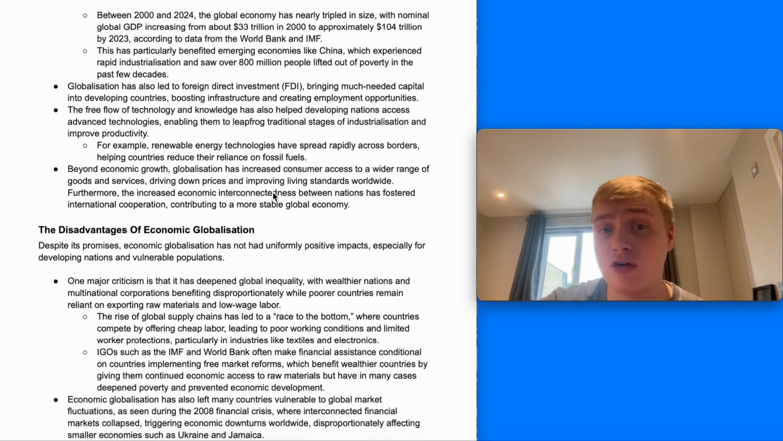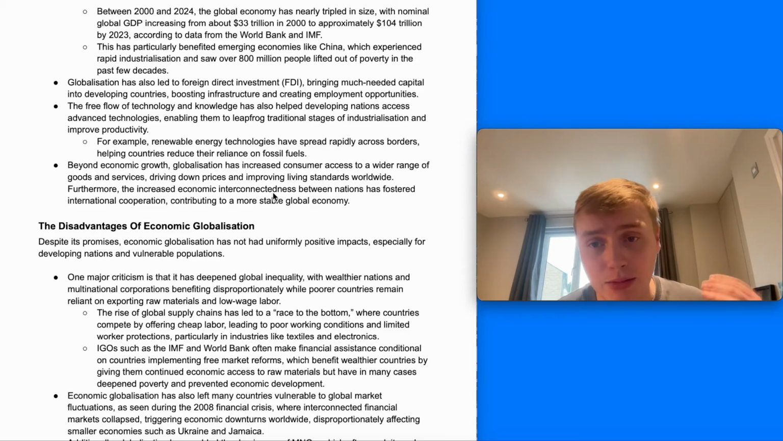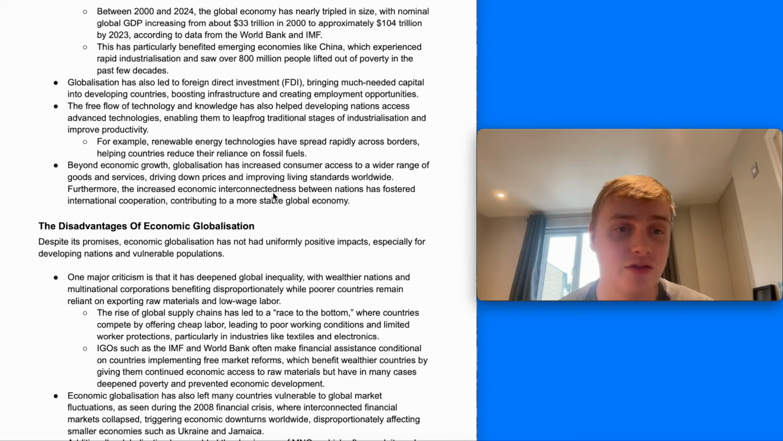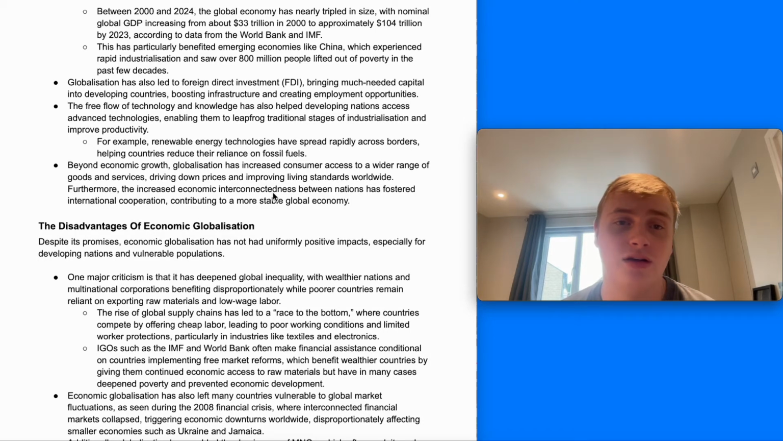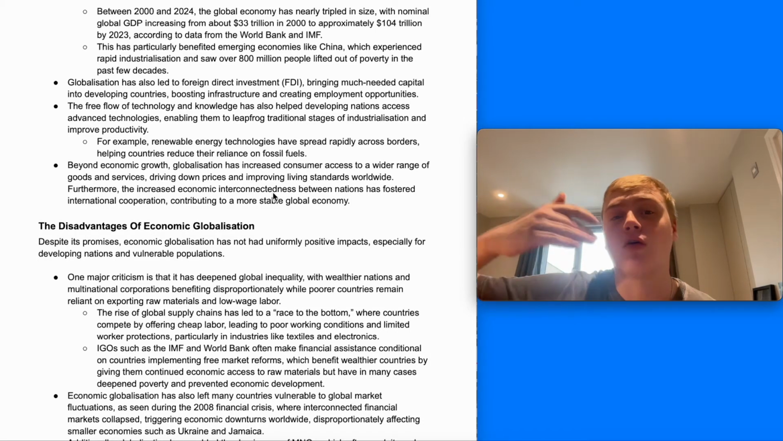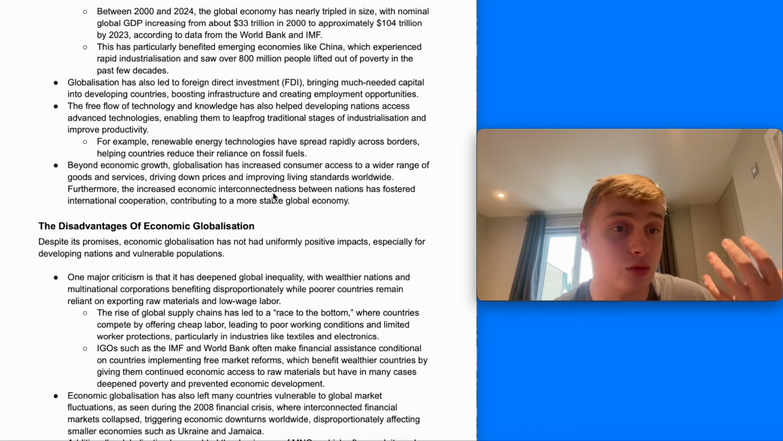It's also led to foreign direct investment in countries, bringing much needed capital and investment, particularly for developing countries. Then we'll look at the drawbacks of that in a minute. And it's also led to the free flow of technology and knowledge, which has helped developing nations access advanced technologies, enabling them to leapfrog traditional stages of industrialization. That's particularly, for example, through the internet.